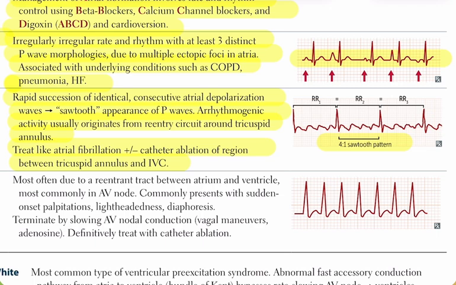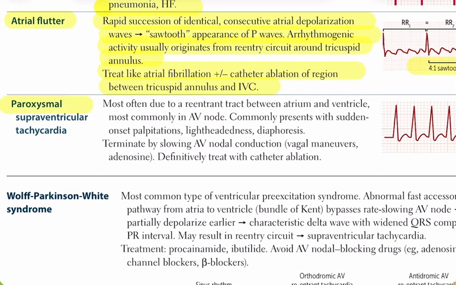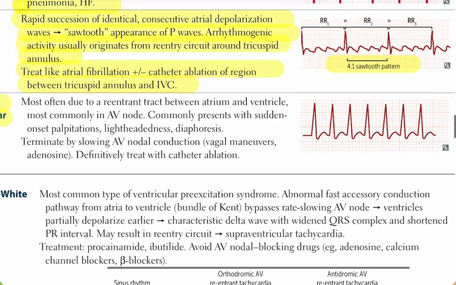The next one is paroxysmal supraventricular tachycardia, or PSVT. This is most often due to a reentrant circuit between the atrium and ventricle, commonly located within the AV node. Clinically, it presents with sudden onset palpitations, lightheadedness, and sweating. To terminate the episode, we aim to slow AV nodal conduction. This can be done with vagal maneuvers like carotid massage or with adenosine. The definitive treatment is catheter ablation.